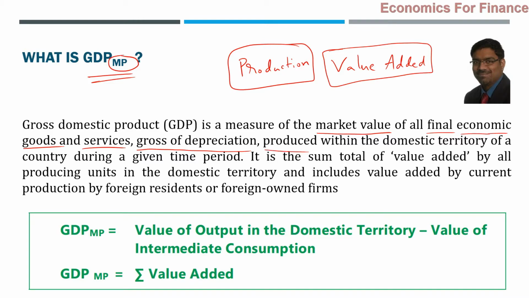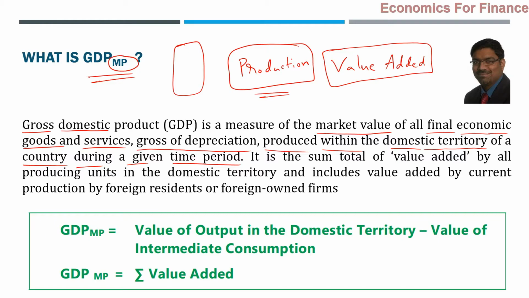Of course, naturally produced. That is why we are looking at it from a production point of view. Within the domestic territory, that is why it is a domestic product. Gross indicates it is gross of depreciation. Domestic indicates the domestic territory of a country. For example, India. Whatever value of goods and services is produced within India during an accounting year, or a given time period, whether quarter, half year or year, that is GDP, the gross domestic product.